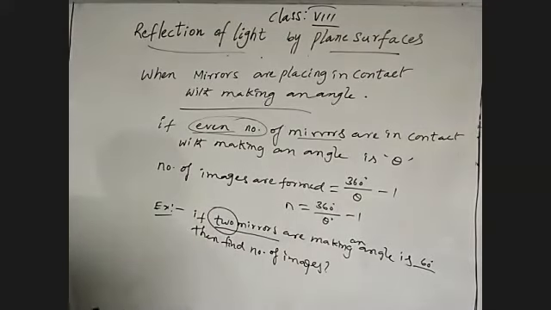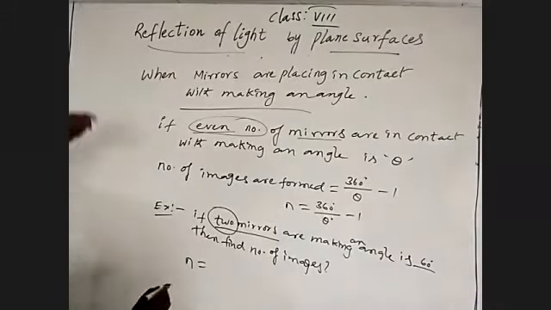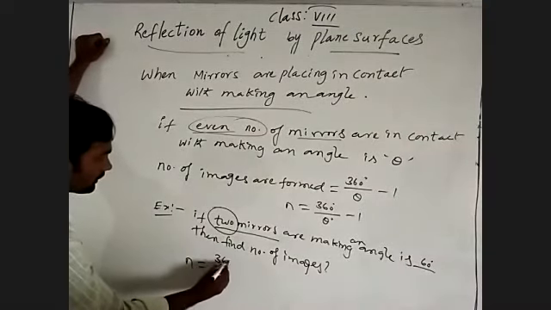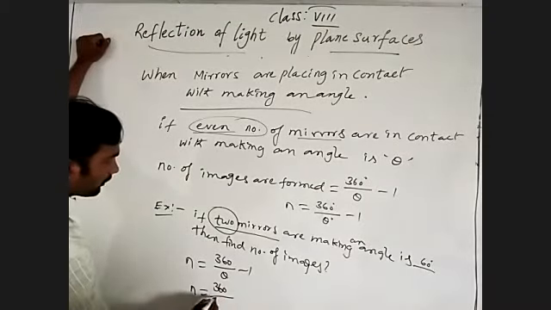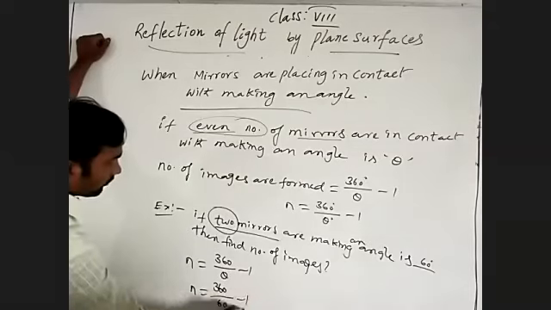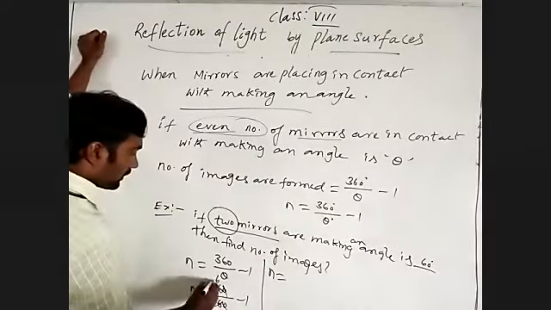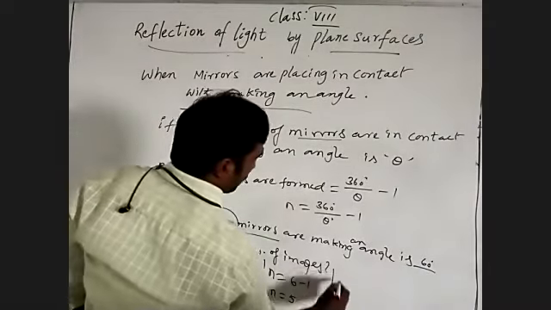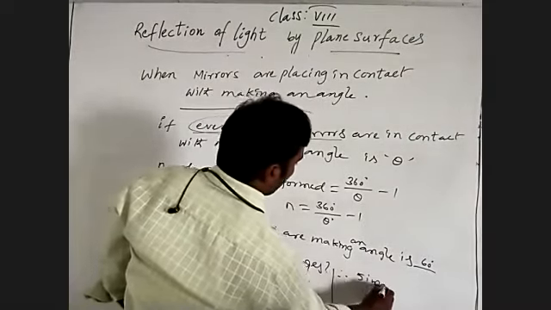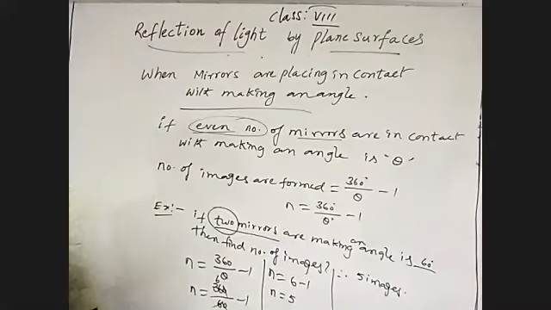Is two even or odd? Even. So it is an even number of mirrors, and the formula is 360 by theta minus 1. Number of images is equal to 360 by 60 degrees minus 1. 360 divided by 60 is 6, and 6 minus 1, so the number of images is 5. So how many images are formed? 5 images are formed when two mirrors are in contact, making an angle of 60 degrees.